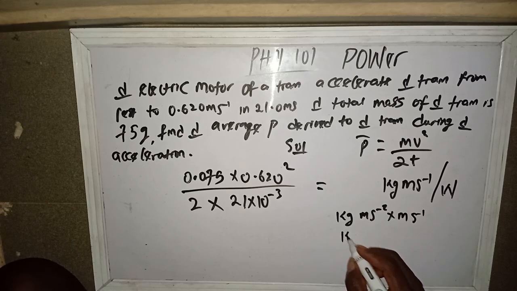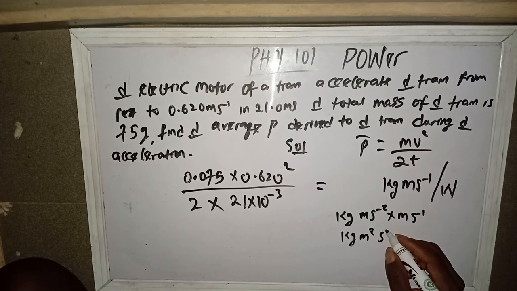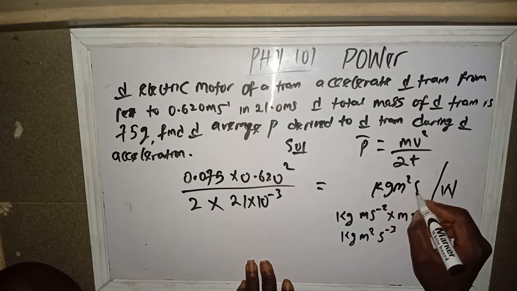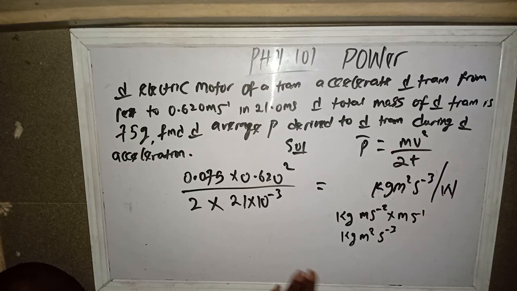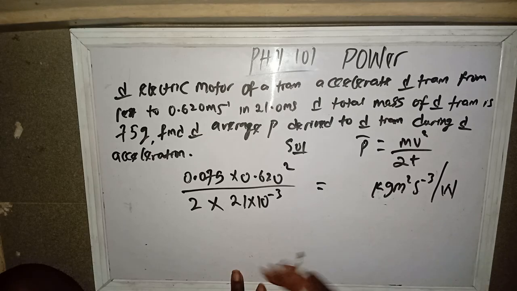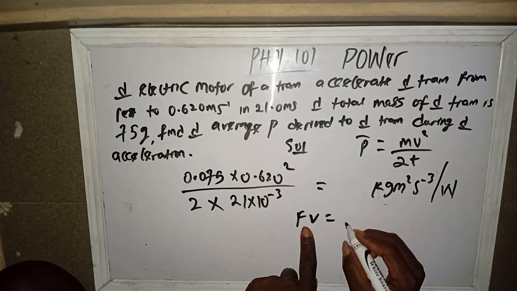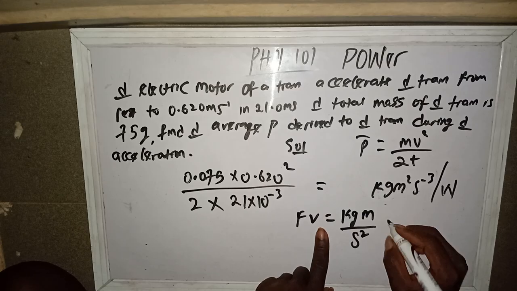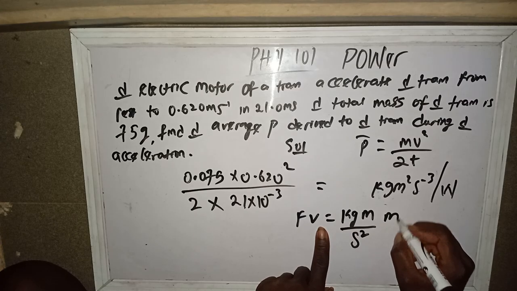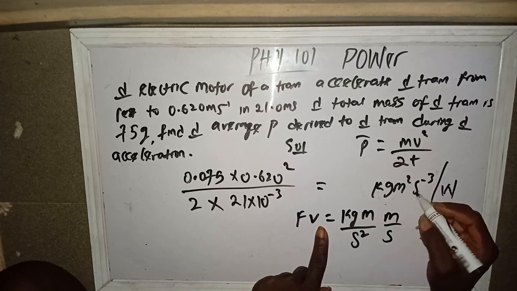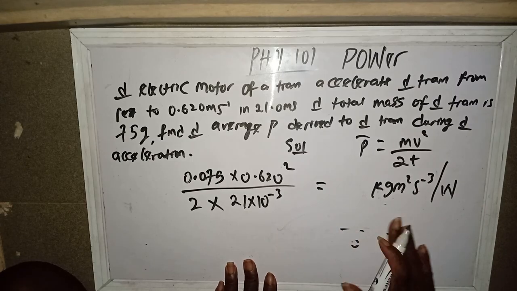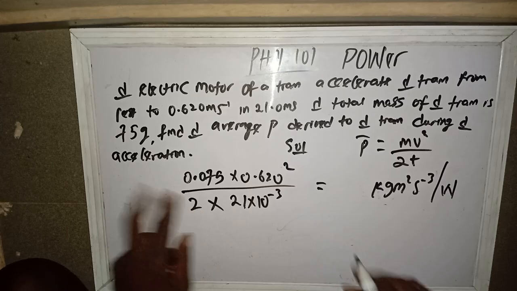So we have kg meter squared... I want to check the unit very well. Power is Fv, and F is mass times acceleration. So kg meter squared per second cubed, that's the unit for power, or watt. Are we together? That's the unit. So that's our average power.